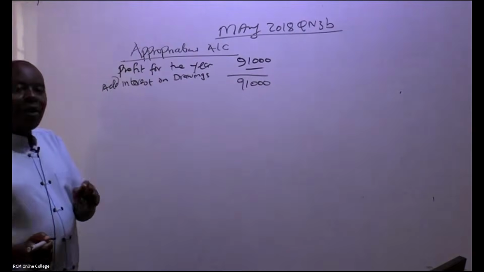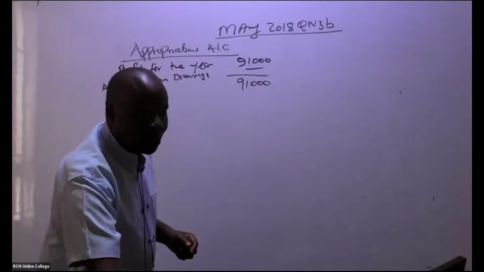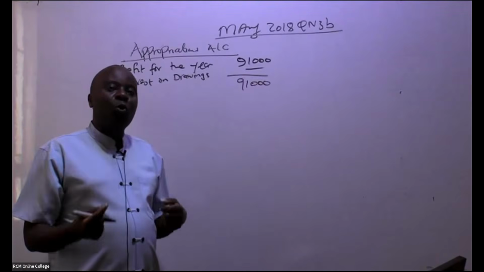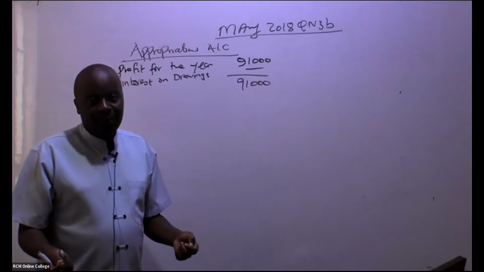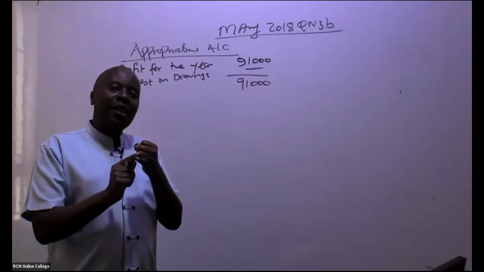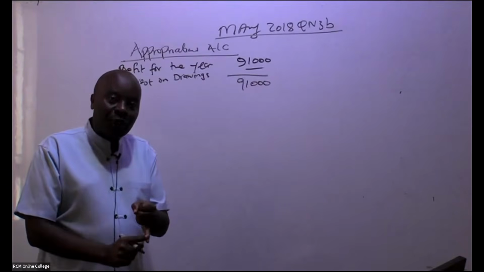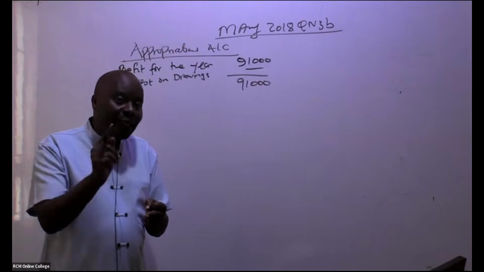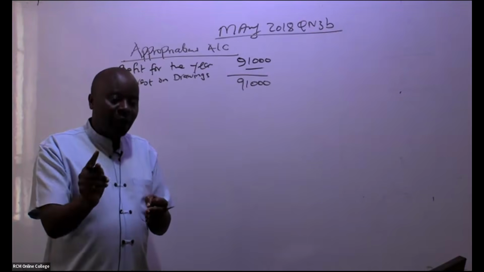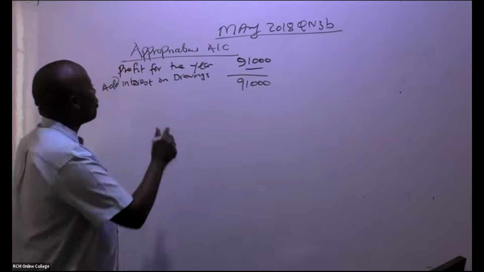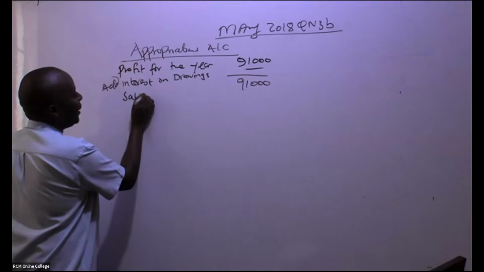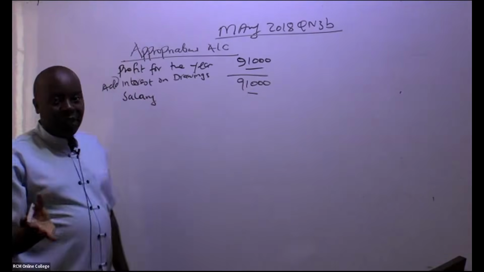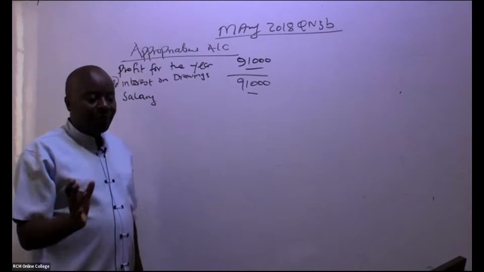Now, ladies and gentlemen, after you get this, you'll be able to think about what kind of payment you give to these partners. For example, the partners will be entitled to commissions, salaries, and interest on fixed capital. We start with the first one here, which of course will be salary. So we less salary. There is nobody who is getting a salary. I'm just putting figures there for the sake of it. Nobody is getting a salary.